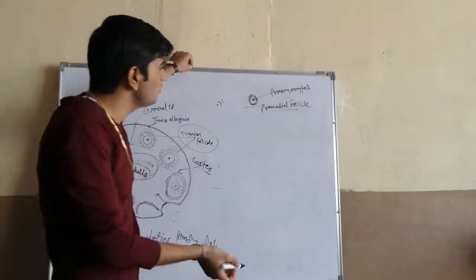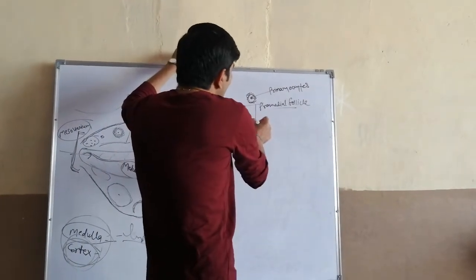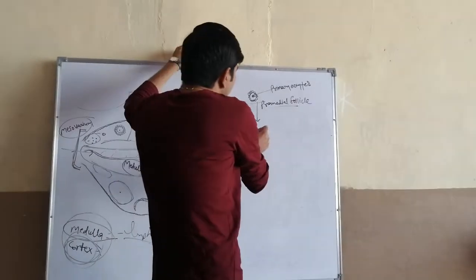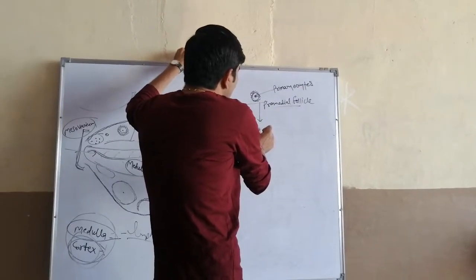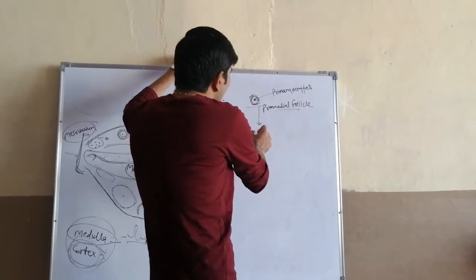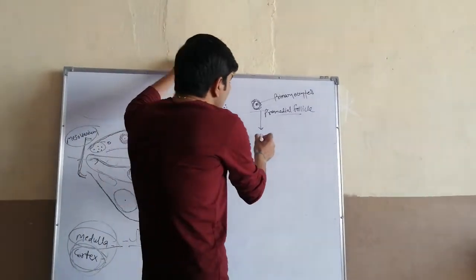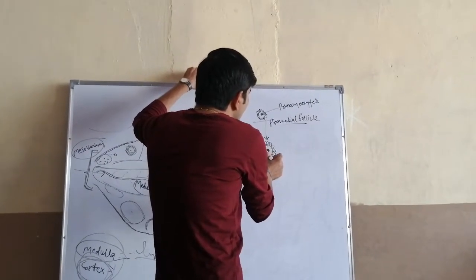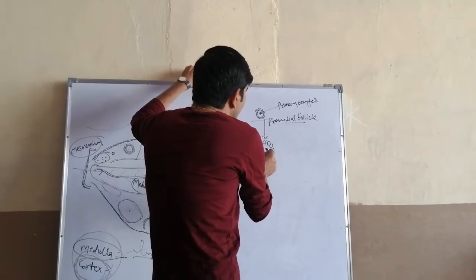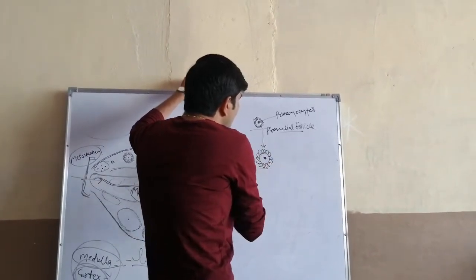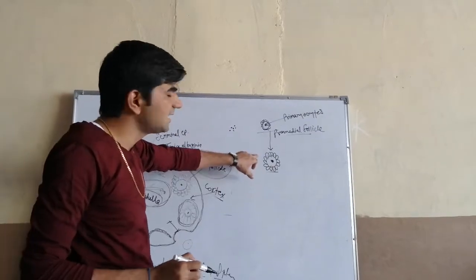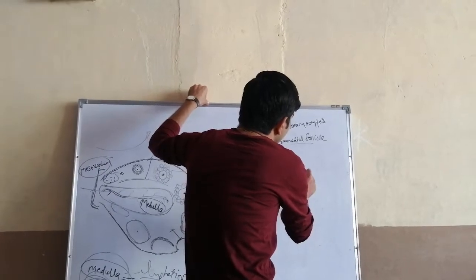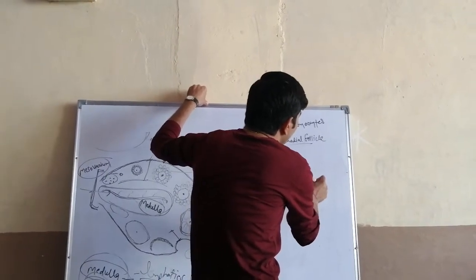Now, these primordial follicles are converted into the early primary follicles. This is the primary oocyte covered by a layer of follicular cells, and within this layer proliferation occurs, and the cells are converted into tall and columnar cells. Now this stage is known as early primary follicle.